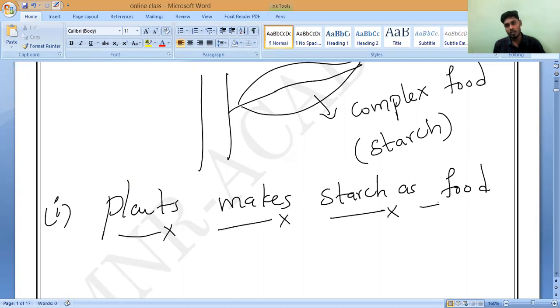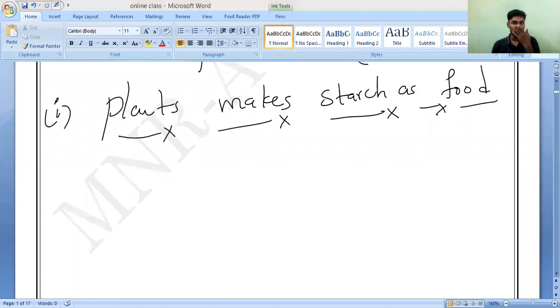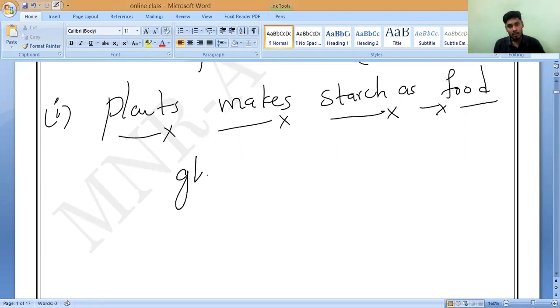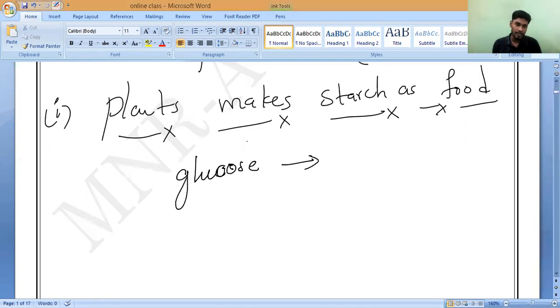Now, let us discuss how the starch will form and how it will be stored in the plants. As we know, first a simple carbohydrate will be formed by the plants through photosynthesis. Under photosynthesis, plants will form a simple carbohydrate called glucose. Now, the excess glucose will be converting naturally. It is not done by anyone. Naturally it is converted into a complex carbohydrate.